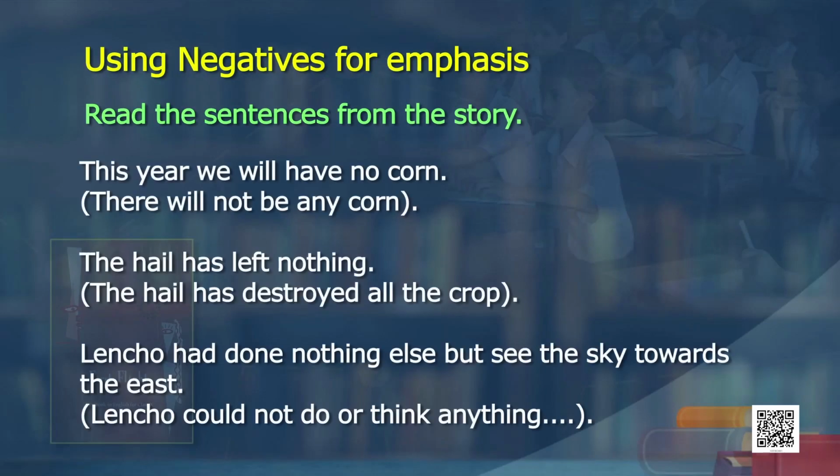Okay. Now, we have read the story, we have created the subtext, summarized it, we did some vocabulary, the describing words for Lencho, then we did some understanding of the story by doing that true or false question. Now, in the story there are some interesting expressions and usages. You can see them on the screen. Read the sentences from the story from your textbook.